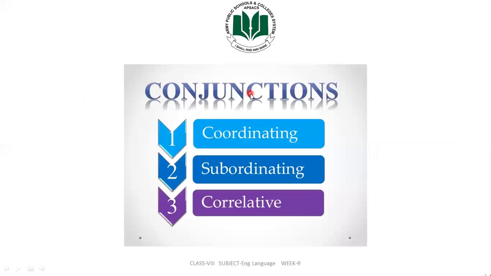There are also different types of conjunctions. The first one is coordinating conjunctions, the second is subordinating conjunctions, and the third one is correlative conjunctions. So today our topic is correlative conjunctions. The third one is the main focus of today's lesson.